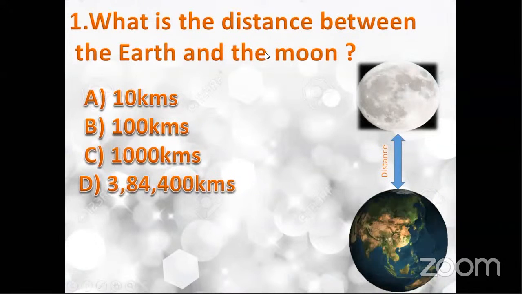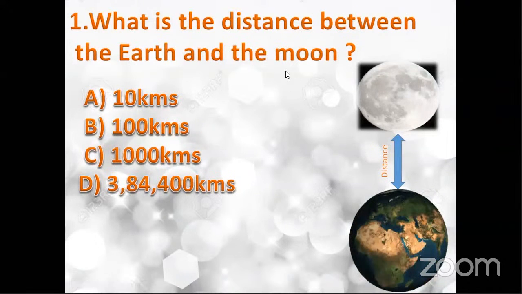Many students are giving the right answer. I want everyone to participate. If you know the answer, if you don't know the answer, but I need participation. So what is the distance between the earth and the moon? It is 3,84,400. Now we are not from the science background, or even our geography is not that good, but still we were able to give the right answer. Correct. So the reason was the options were very simple.